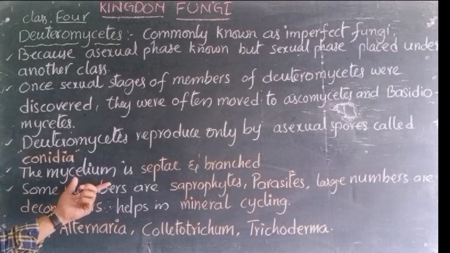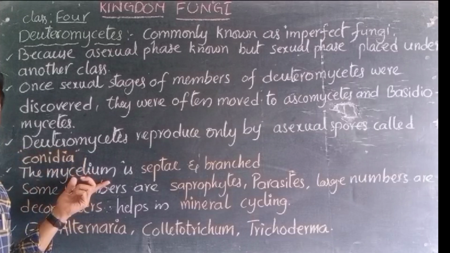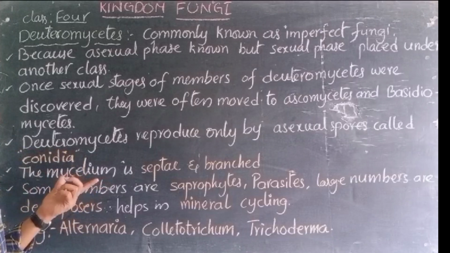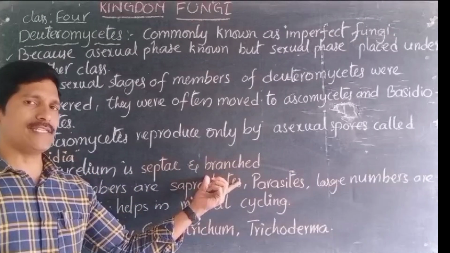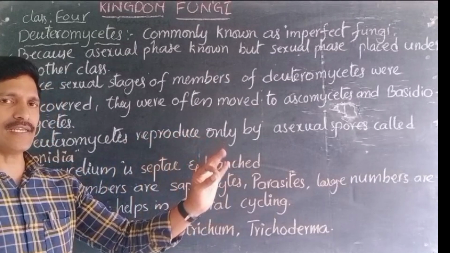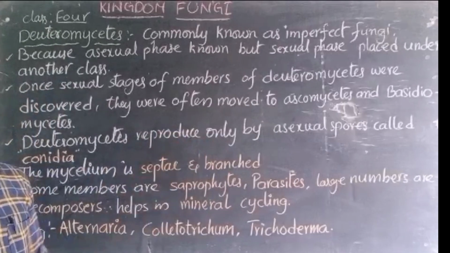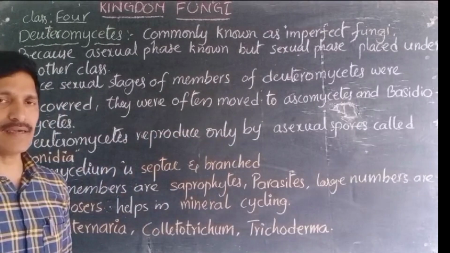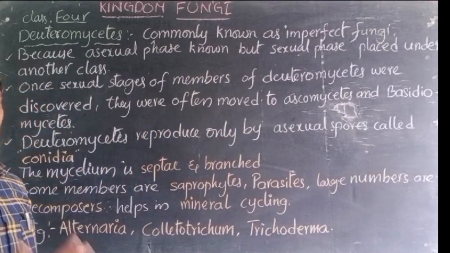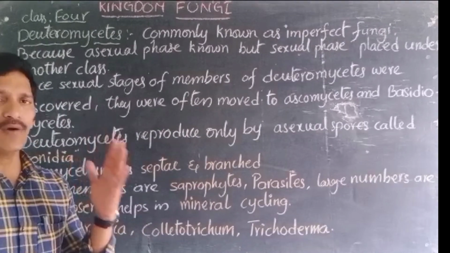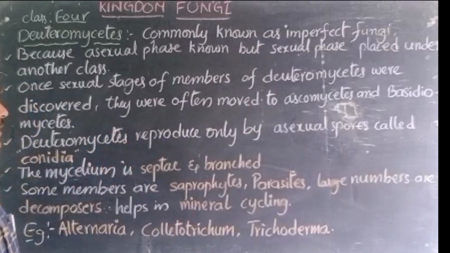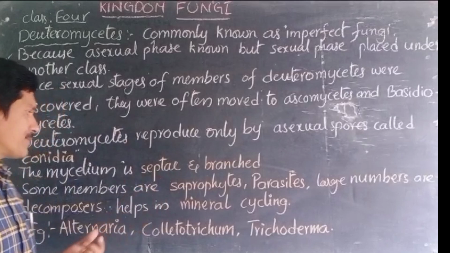Later, the mycelium. Mycelium means the body of the fungal organism. The thread-like body is called mycelium. It is septate and branched. It's not a single thread-like structure. It contains several branches, and each branch possesses many nuclei, which are separated by walls, and these walls are called septae, right?